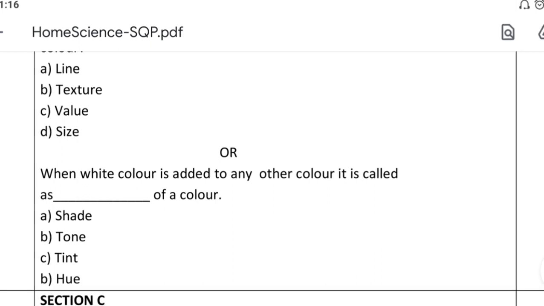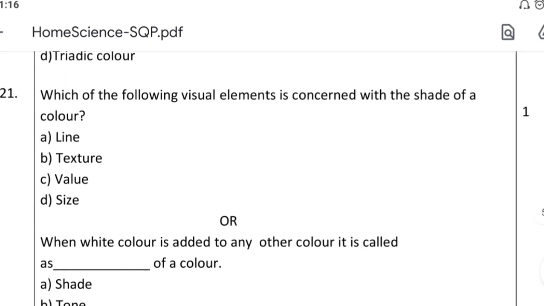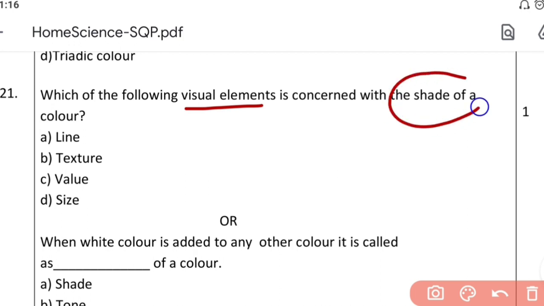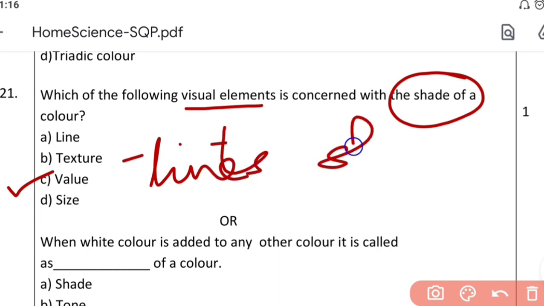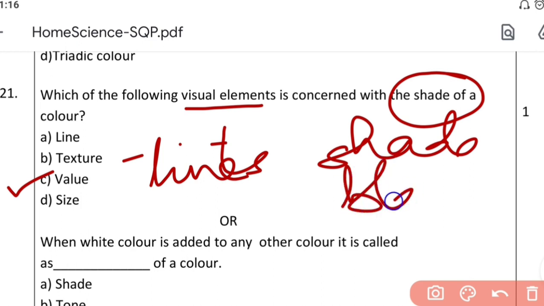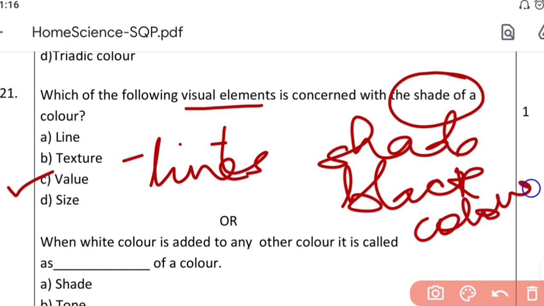Again there was a choice in question number 21. Which of the following visual elements is concerned with the shade of a color? Now we are again talking of shade. So is it line, texture, value or size? Visual elements concerned with the shade. Where did shade come in? It was value, where you had the tints and the shades. Shade is implied when you add black to a hue. So when you add black to a color, it is the shade. So if you are talking about shade, it is the value.